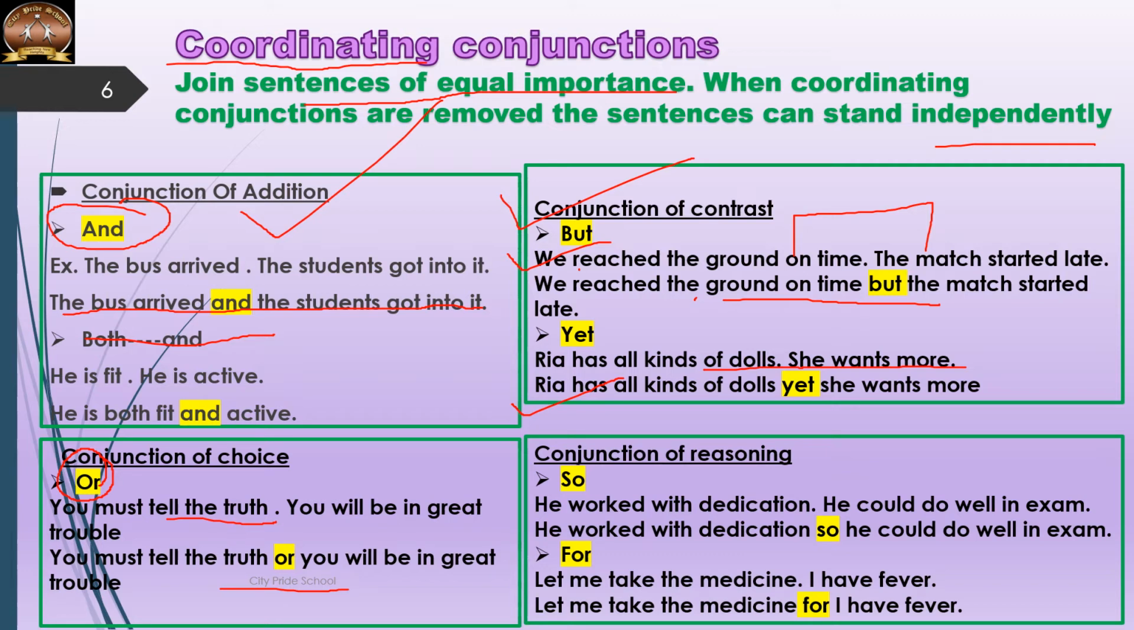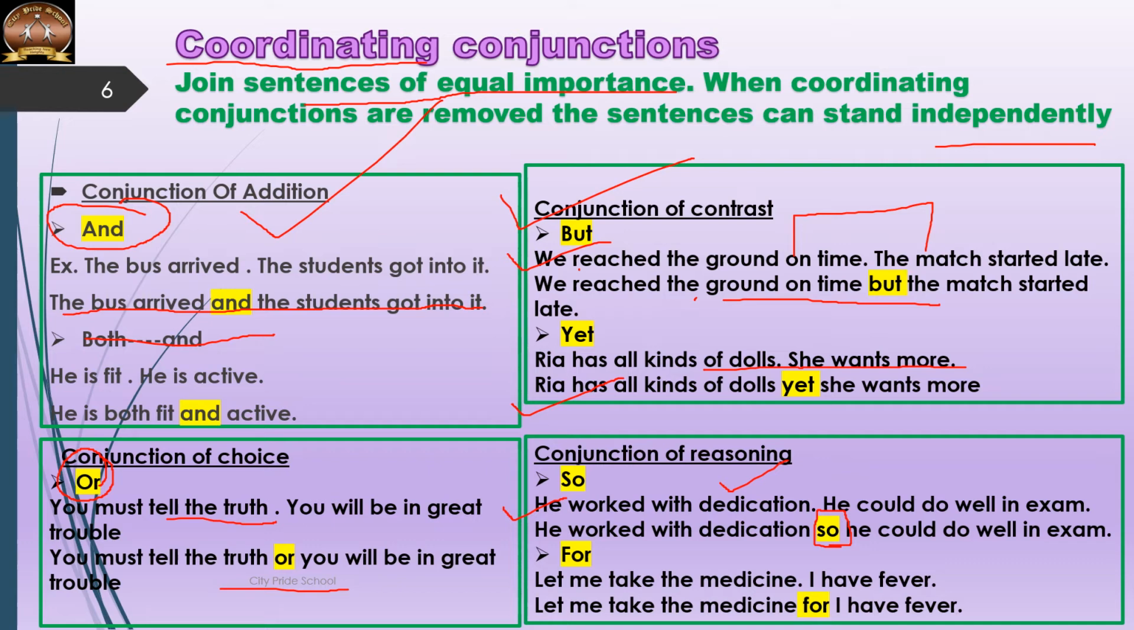Then the last one is conjunction of reasoning. Whenever you have to give a reason. He worked with dedication. He could do well in the exam. So what is the reason of doing well in the exam? The reason is he worked with dedication. So he worked with dedication so he could do well in the exam. So is performing the function of a conjunction.